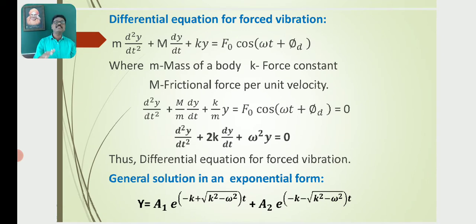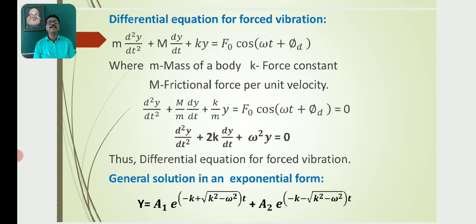The differential equation for forced vibrations: m d²y/dt² + r dy/dt + ky = F₀ cos(ωt + φ), where m is the mass of the body, k is the force constant, r is the frictional force per unit velocity.